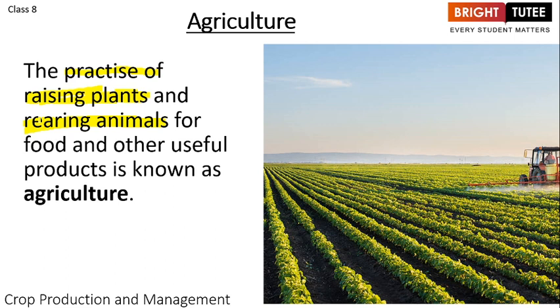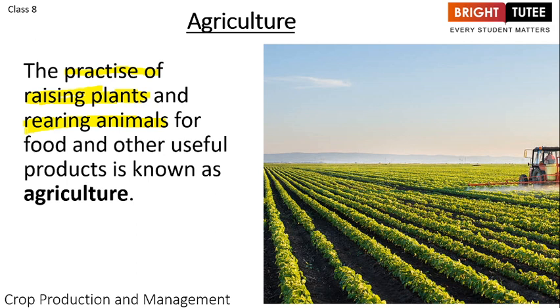So one of the students has asked about cattle rearing. First of all, please understand that animal rearing and cattle rearing are two different things. Cattle is a very streamlined thing, only cows and such from which we get dairy products. Whereas the animals that we are talking about can be fish, can be your cattle, can be pigs. All these are rearing of animals.